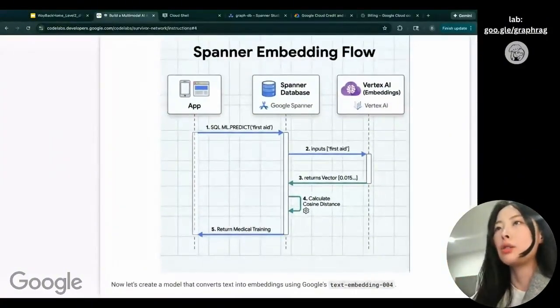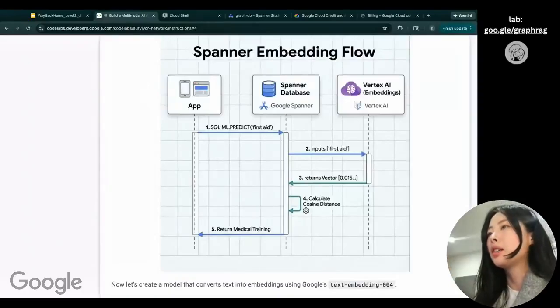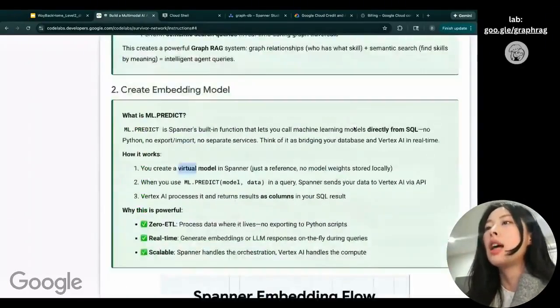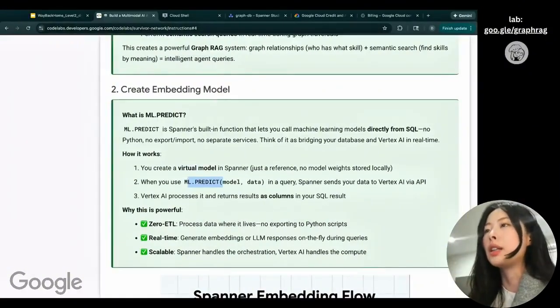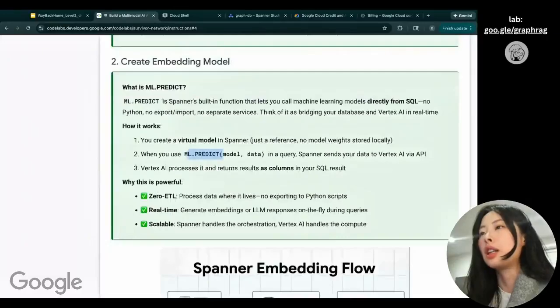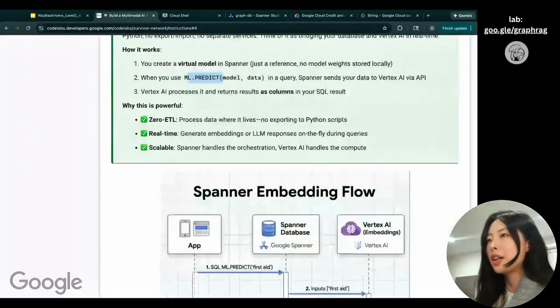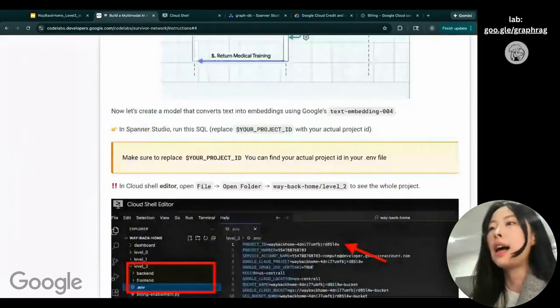And just going back to today's lab. We're using embedding. We're creating the embedding model directly in Spanner DB with ML Predict, and ML Predict can create a virtual model in Spanner. It's very quick and very clean. So, a lot of talking, and let's continue the lab.